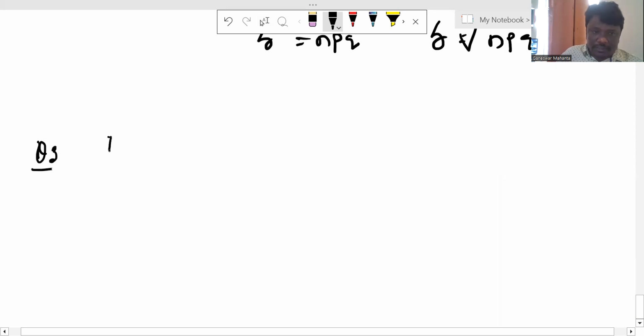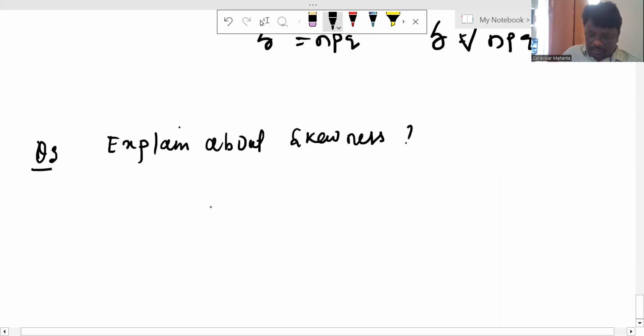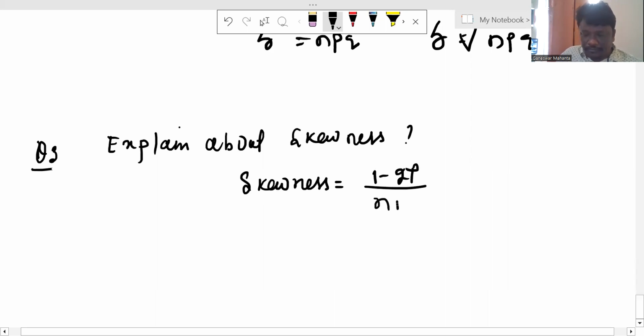Explain about skewness. What is skewness? How do we evaluate the skewness in binomial distribution? Skewness is defined as (1 minus 2p) divided by the square root of npq.